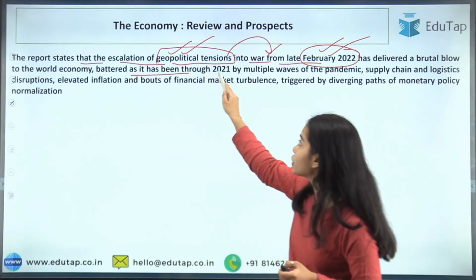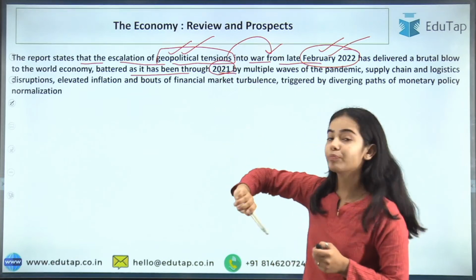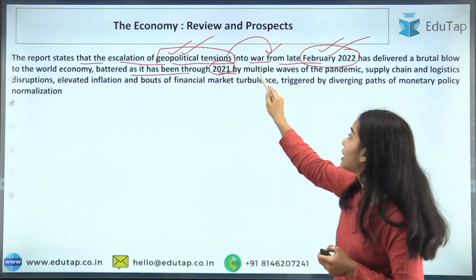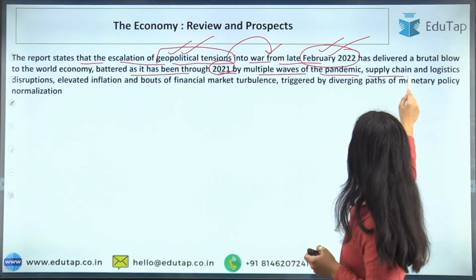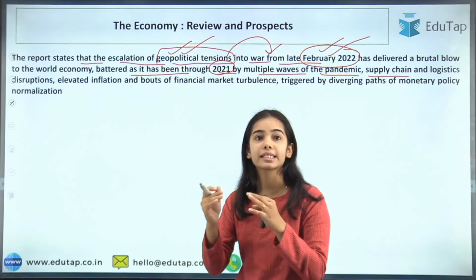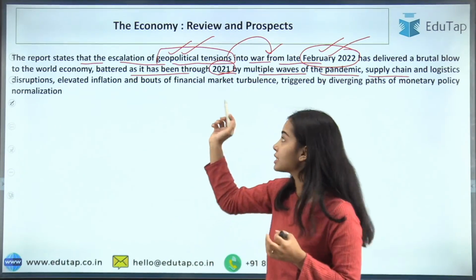Battered as it has been through 2021. In 2021 COVID was there. Then in 2022 we saw the war. Multiple waves of the pandemic were coming, supply chains were disrupted, there was elevated inflation, and there was financial market turbulence.